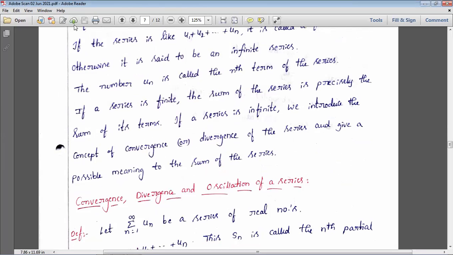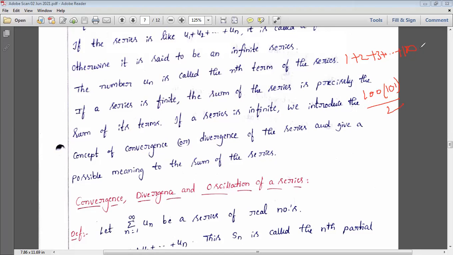Simply, 1 plus 2 plus 3 plus and so on plus 100 is a finite series. It is nothing but 100 into 100 plus 1, that is 101, by 2, and we can get the value. If it is a finite series, we can get the sum itself. If it is an infinite series, we can't calculate it.